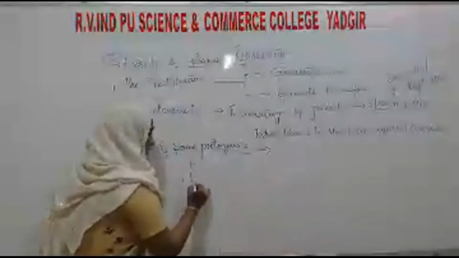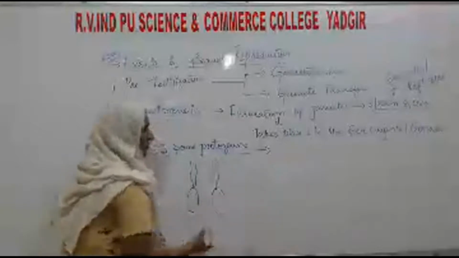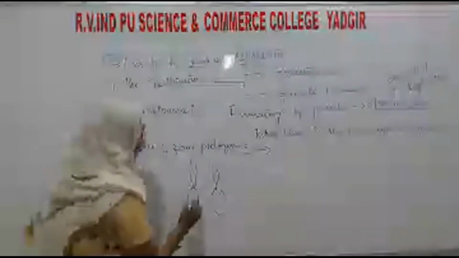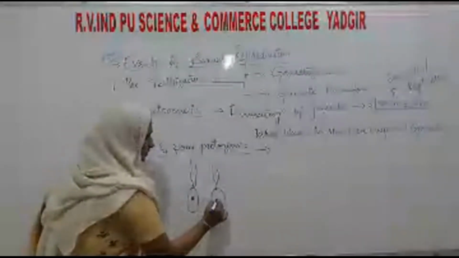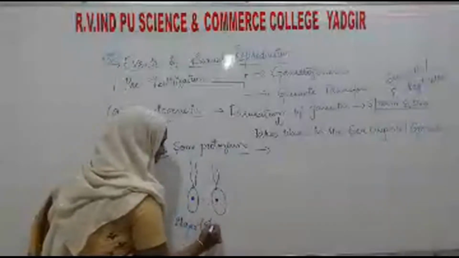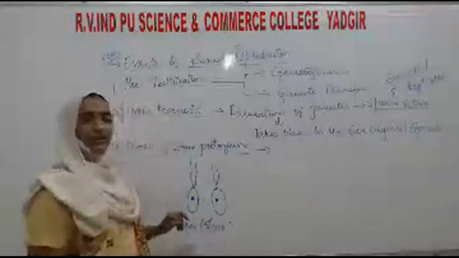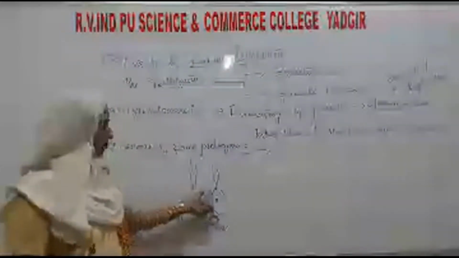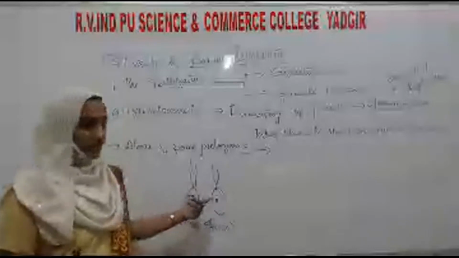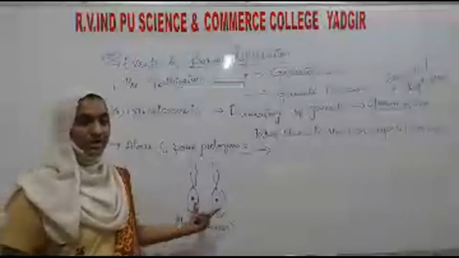Here I will draw. This is the male gamete and this is the female gamete. These are the gametes of an alga, Fucus. You can see both are oval in shape. They both have flagella and they both have a nucleus.